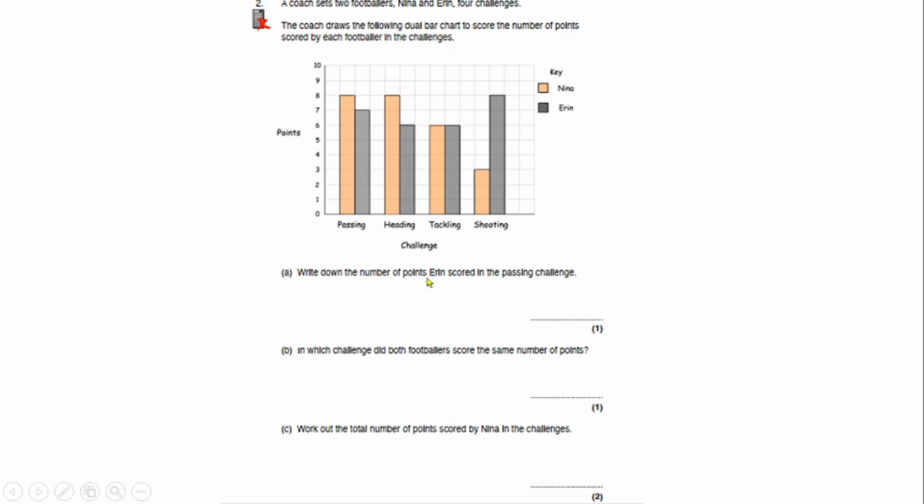Write down the number of points Erin scored in the passing challenge. This is the passing challenge, and this color is representing Erin. So if you look at the frequency, that will be 7. So he scored 7 points.